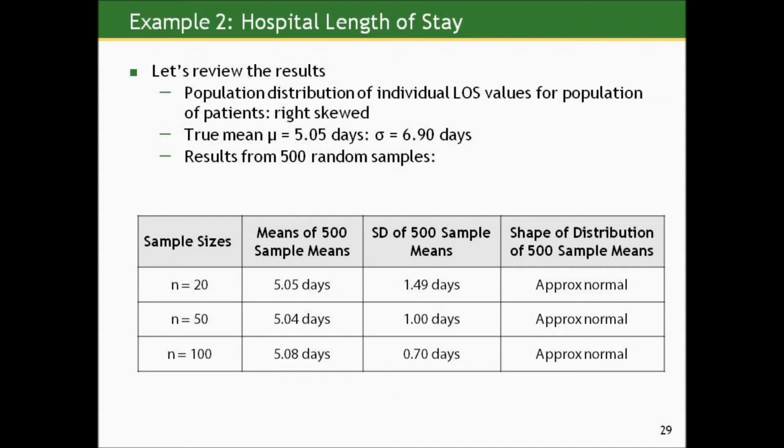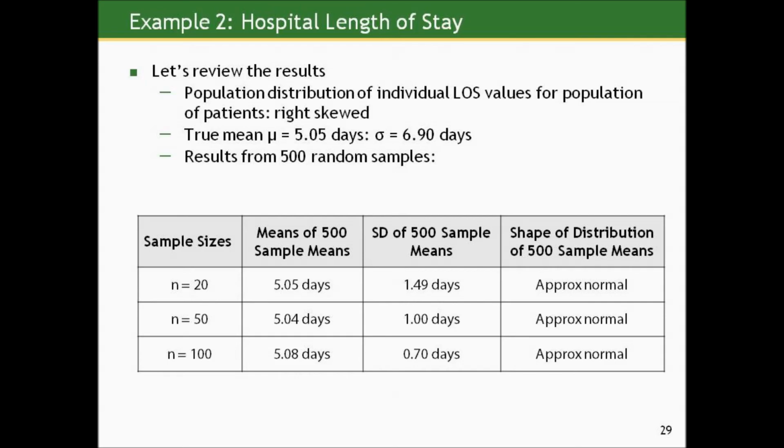Remember, the population distribution was centered at 5.05 days and the standard deviation 6.9 days. The results from these random samples, we see that the means of the 500 sample means in all three sets of studies, whether each of the means was based on 20 observations, 50, or 100, is very close to that true population mean of 5.05 days.